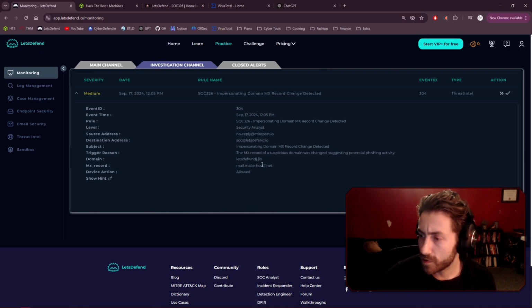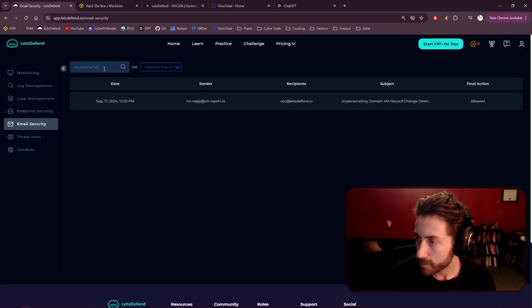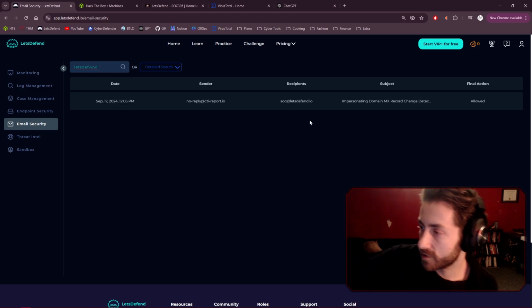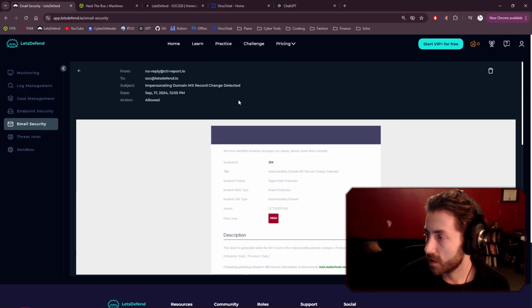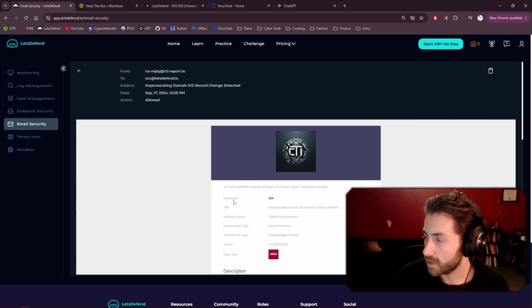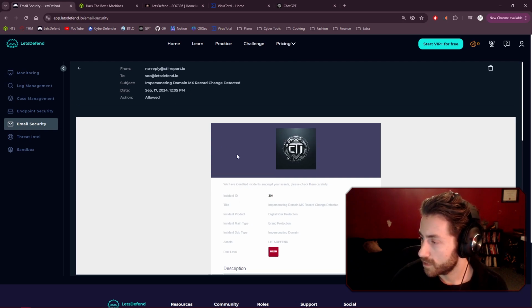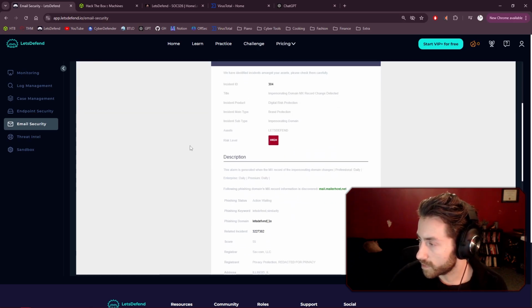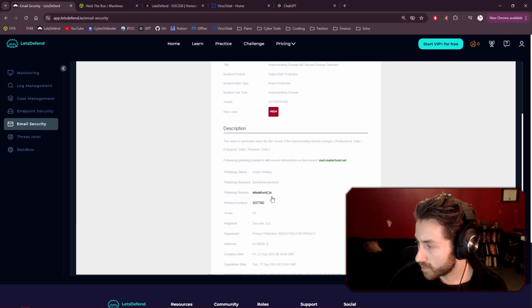Since this is a phishing domain, the best course of action is to see if they actually sent any phishing emails out. So let's go ahead and search the email security for that. And this is interesting, there's not actually any emails that went out. This is just the alert that was sent to us. This CTI report.io is an alert generator. Obviously this is going to tell us everything about the alert, the alert ID and whatnot, and the phishing domain.